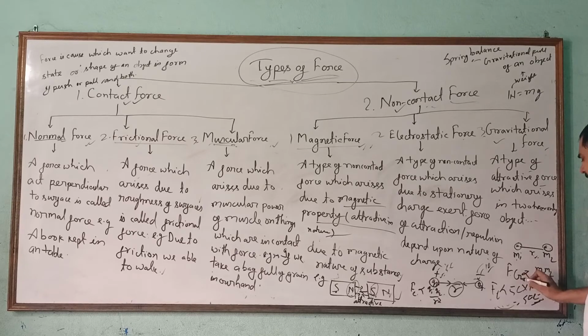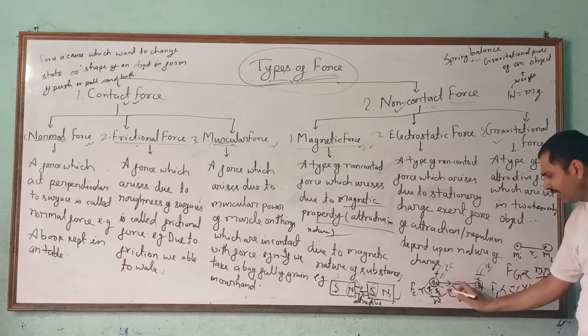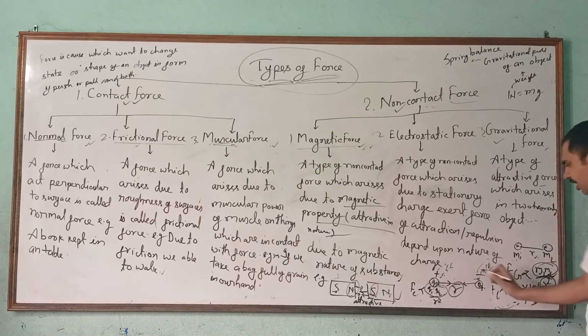Then the force of gravitation is directly proportional to the product of their masses, M1 and M2, and inversely proportional to the square of the distance between them. This is common in both. Here the charge is taken and here the mass is taken. The product of masses is here and the product of charges is here. That is the difference between the forces.